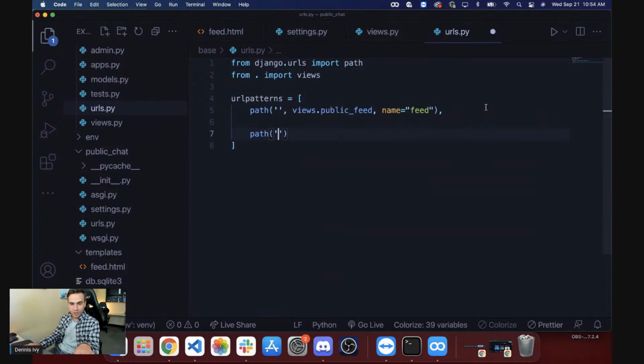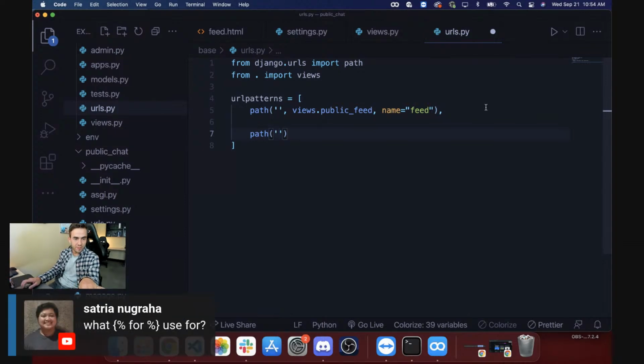I'll try to watch the chat. This is where it's nice to have the docs in here. Someone's asking what the % symbols are used for. That's to create a loop. We're able to loop through a query set, a for loop.